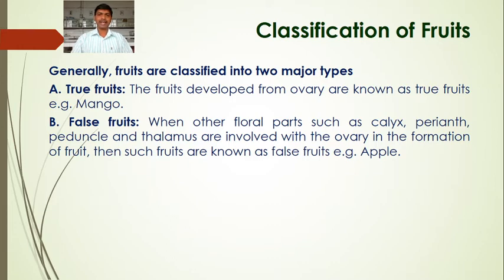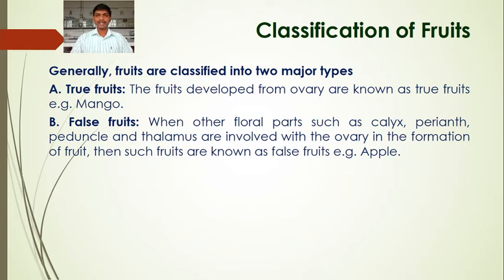For example, apple. As you know, the fruits are developed after the process of pollination and fertilization. During this the ovary grows, enlarges and develops into the fruit. So the wall of the ovary becomes the wall of the fruit, as we see here. So the ovary is obviously involved in the formation of the fruit, but when the fruits develop from the ovary alone, such fruits are known as true fruits.